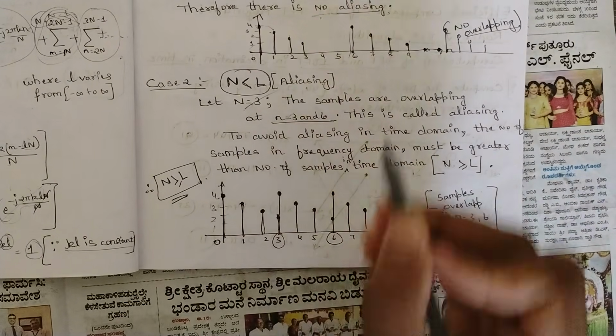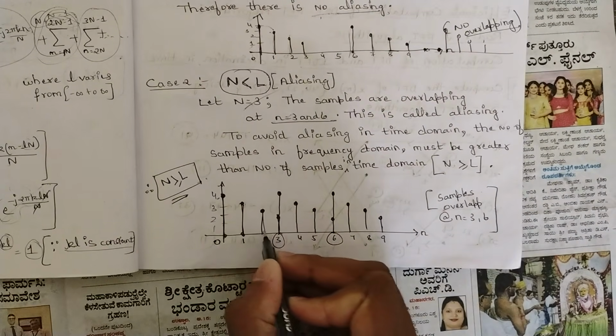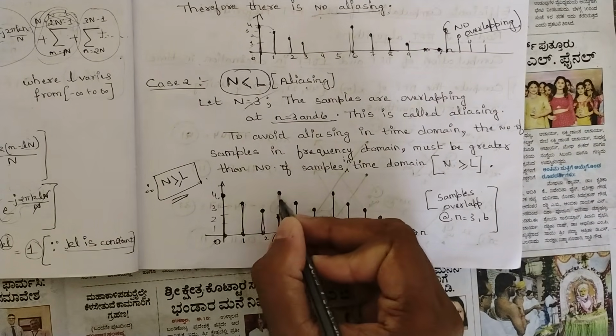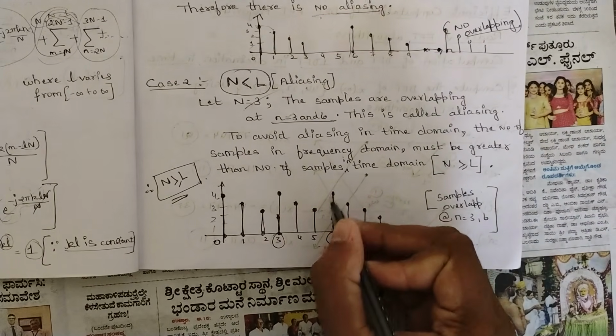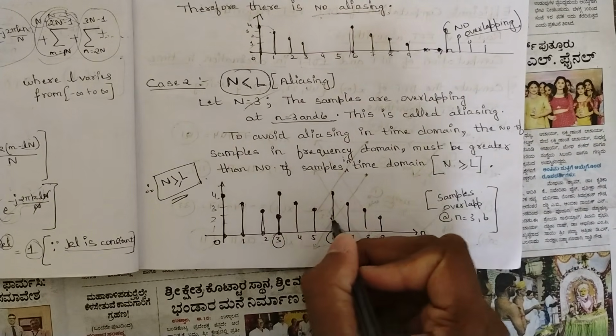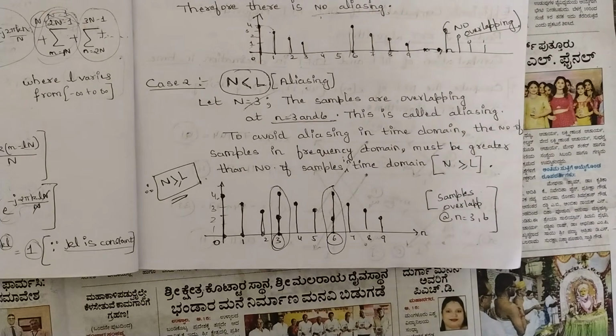Now N is equal to 3. So after 3 points, that is 0, 1, 2, from this point only we should start again, that is 4, 3, 2, 1. Again after 3 points, again you should start from here. So here we can see that two signals are overlapping, right? This condition is called aliasing.